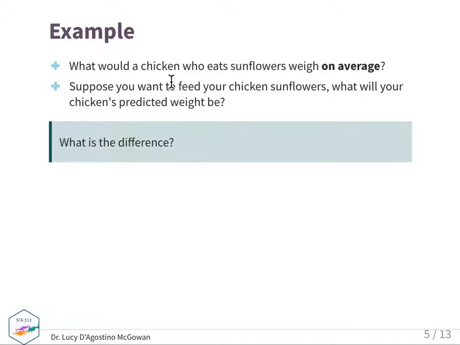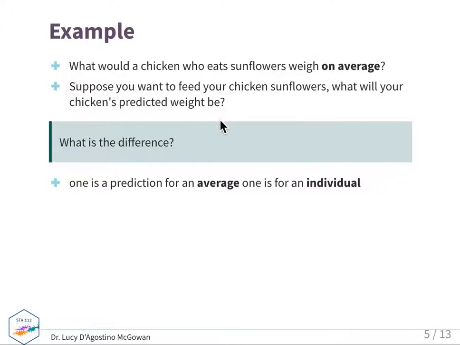So what's the difference here? Well, the first is clearly on average, and the second has to do with individuals. So one is a prediction for an average, and one is for an individual. And as I mentioned, when we're predicting things on average, we expect that variability to be smaller than if we're predicting something for just an individual.